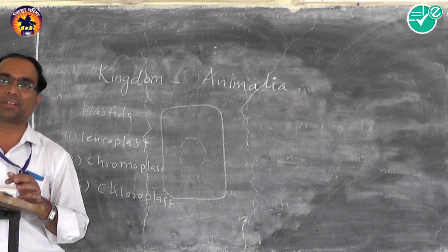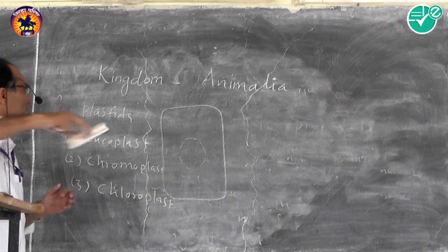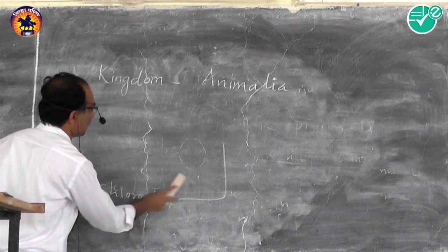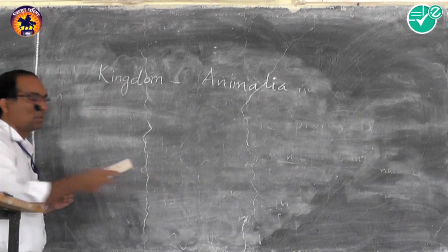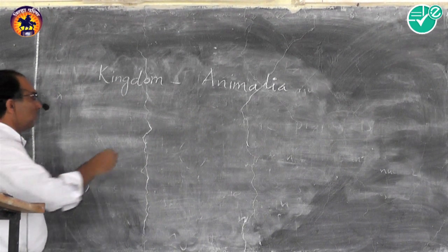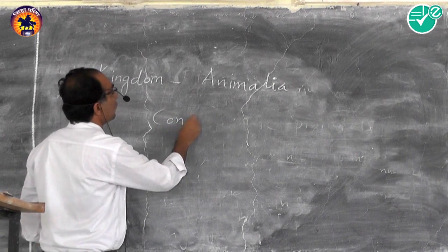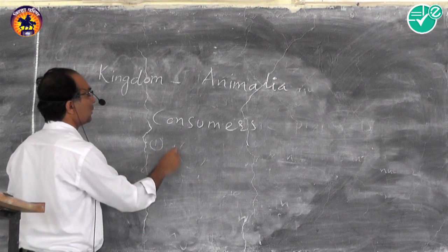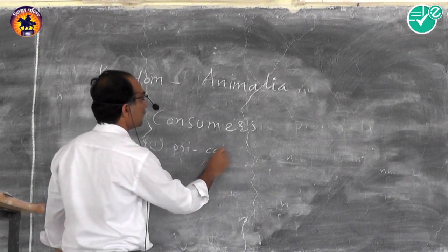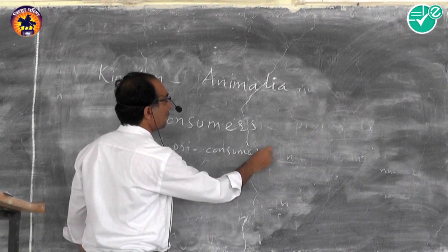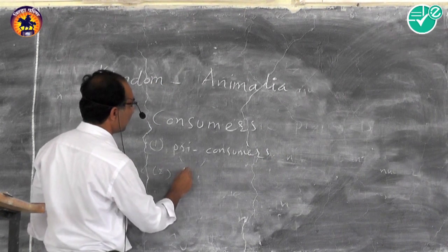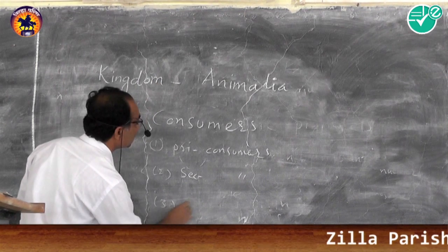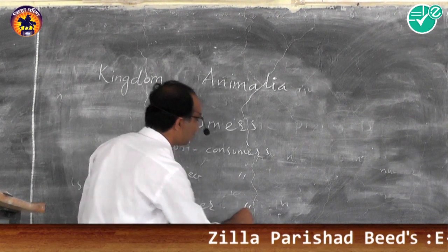The three levels are present in consumers. Animals of kingdom Animalia are consumers, means there are three types of consumers: primary consumers, second one is secondary consumer, and third one is tertiary consumer.